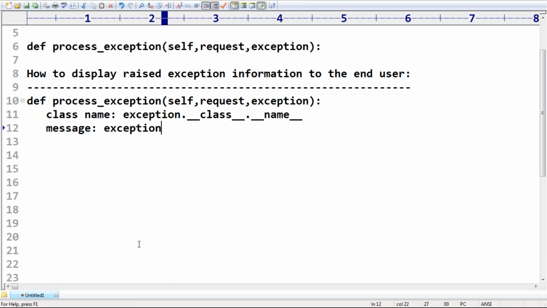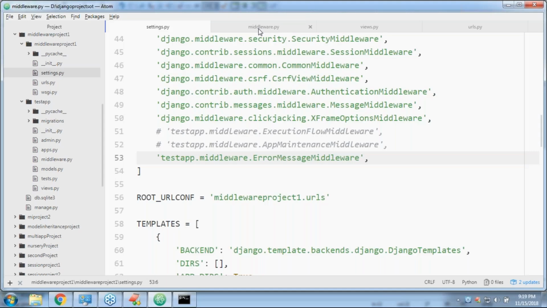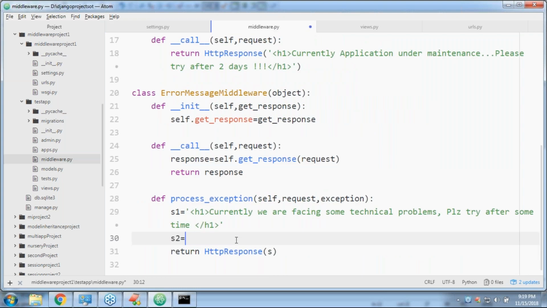Okay, now observe, sir. In process exception, this is S1. Now I'm taking S2 is equal to, here one HR also I'm taking. Next, this is H2, and here I'm trying to take the raised exception.